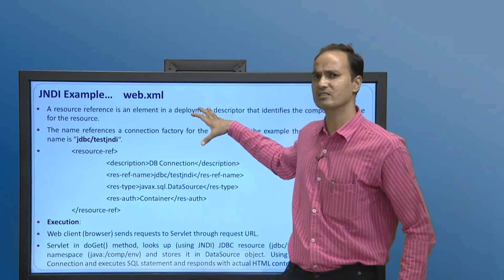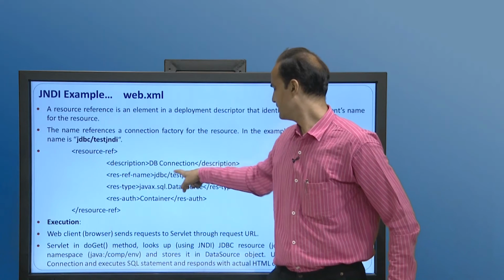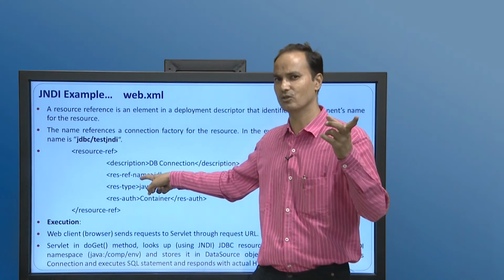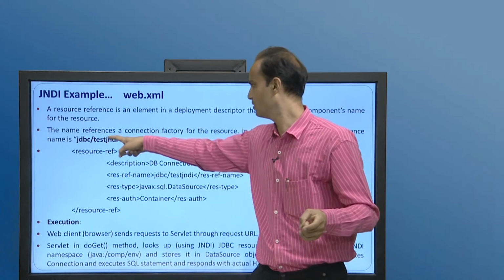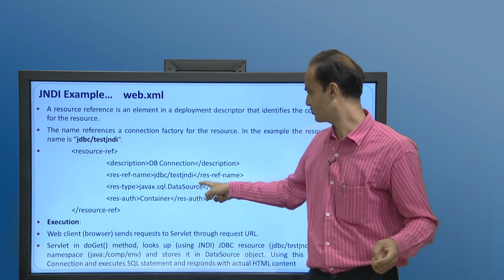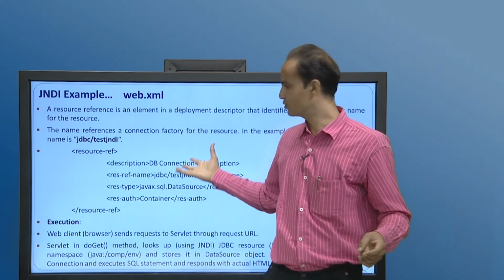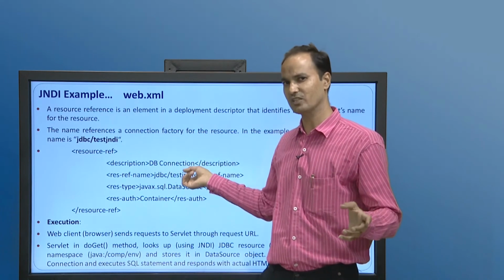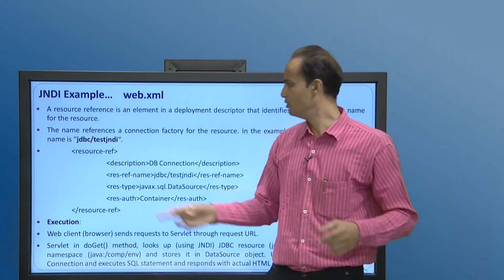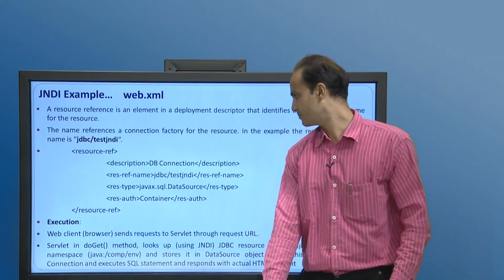The last is the deployment descriptor, in which we have already defined the jdbc/testJNDI resource reference name, since we have defined a resource in the context.xml file. This is what it is going to look for. The resource type is javax.sql.DataSource, and authentication is container level. Once we start the application, it will look for this registered naming service through the data source, using the JDBC global naming service, under that testJNDI.